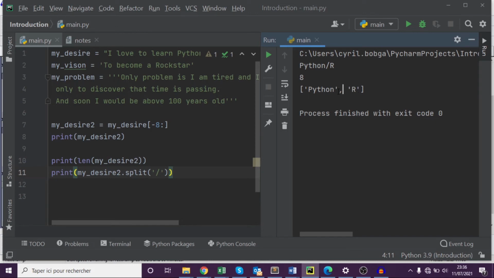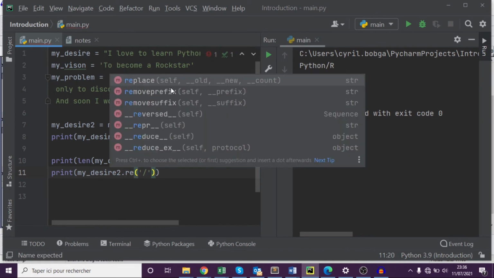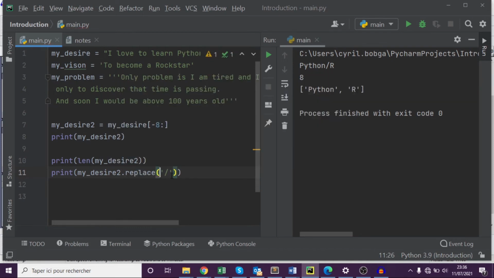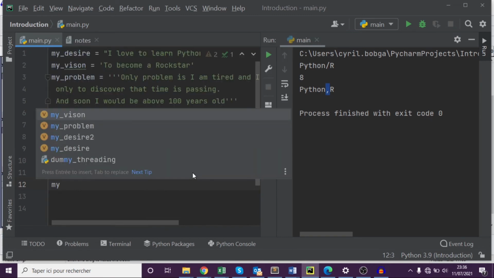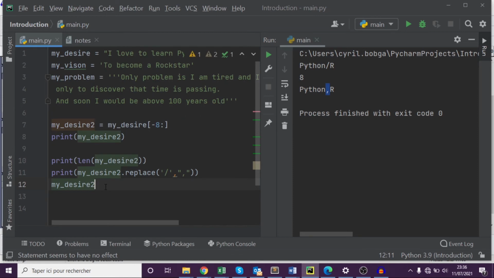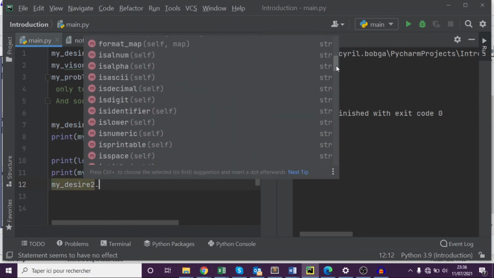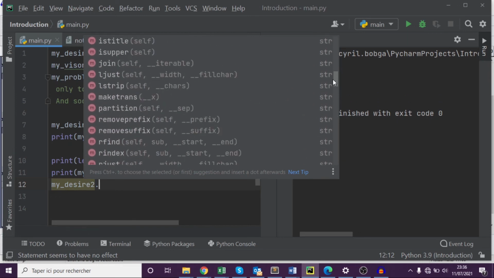So let's go to another interesting method. So we could come here and say, okay, replace, method of replace. These are common methods that you need to learn. So replace this with, say, comma, for example. Let's run that. So what do we get? Instead of having the forward slash here, we replaced it with comma. So if you want to get any method, you just need to get to the string, click on the dot, and then you would have the list of methods here. You can play with them when you want.